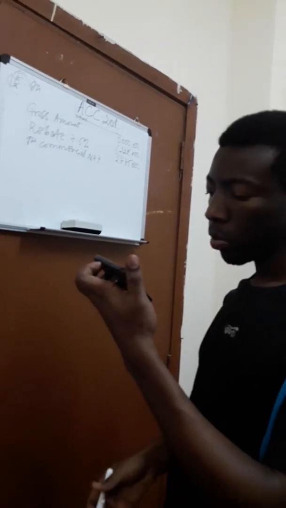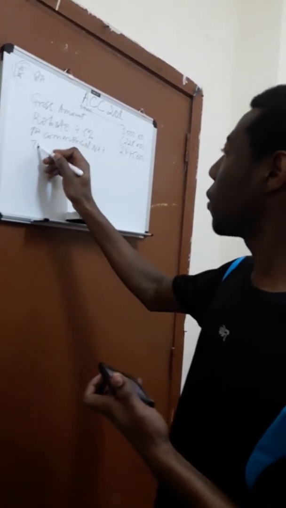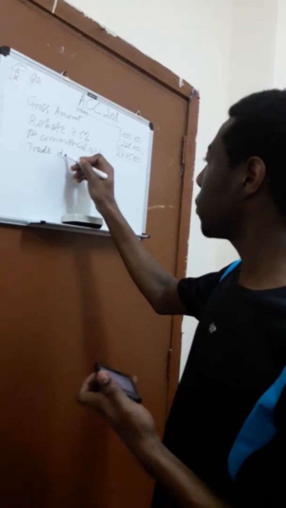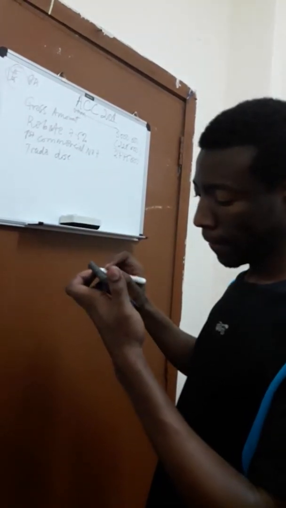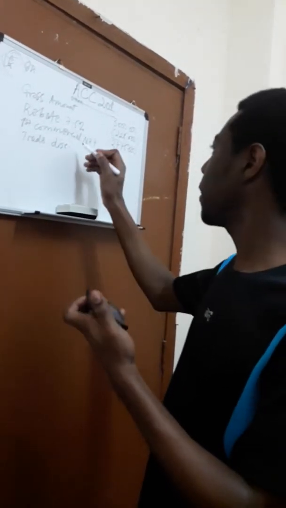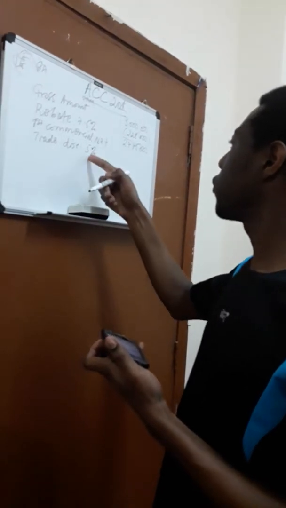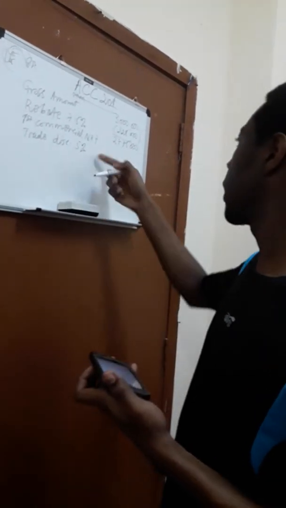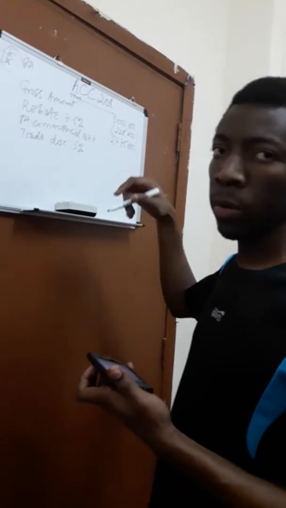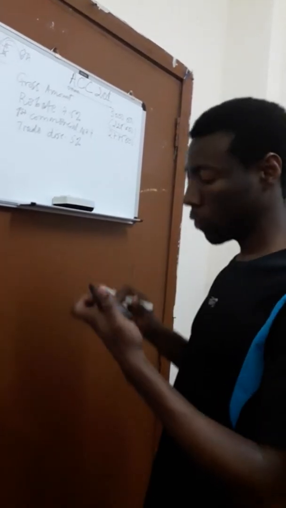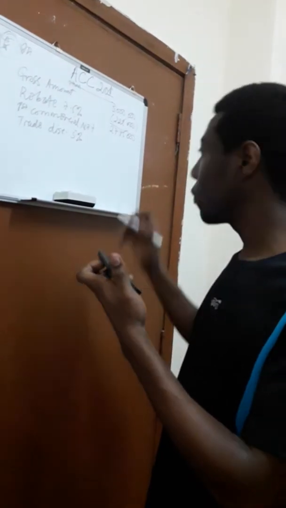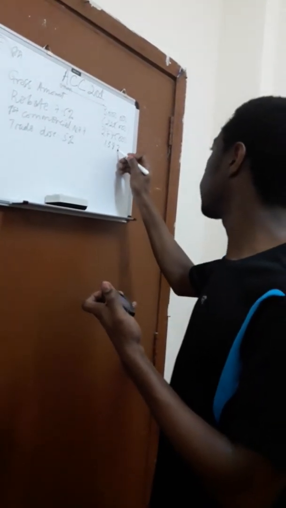So we go to the next condition, trade discount. We have a trade discount of 5%. You calculate a trade discount on the balance, not on the gross amount, because this is the amount that you have to pay now. So if they give you a trade discount of 5%, you calculate it on 2,775,000. It gives you 138,750.